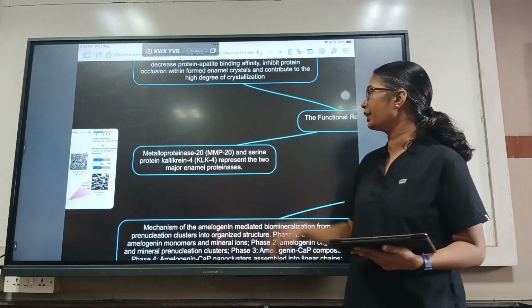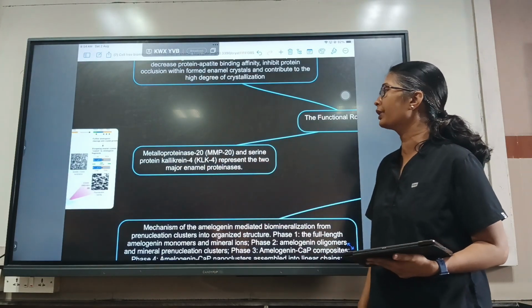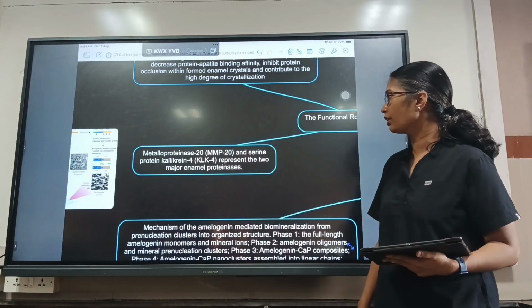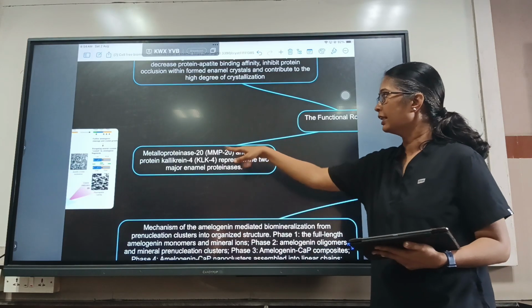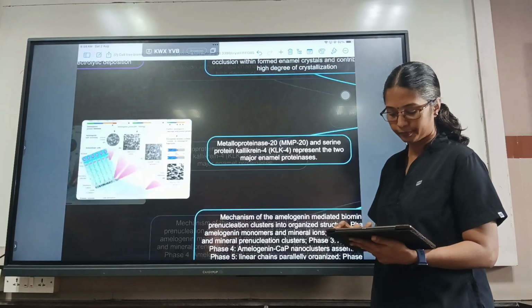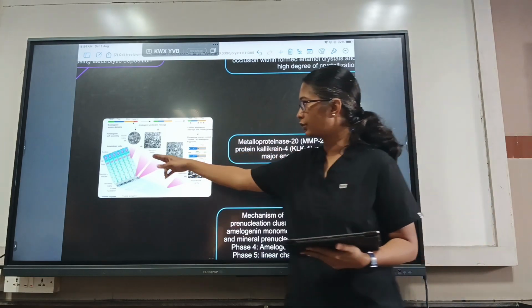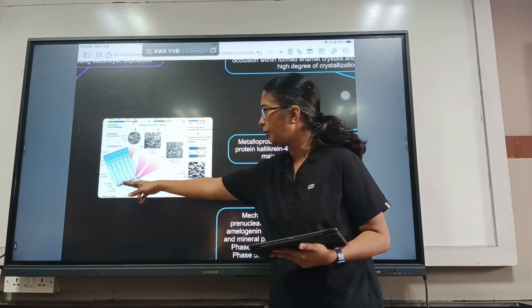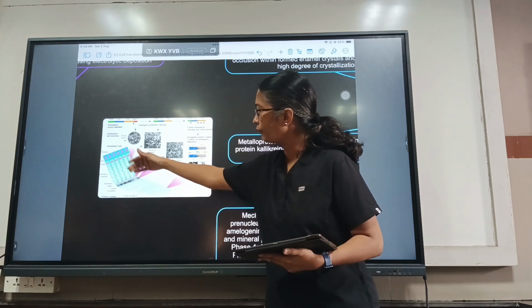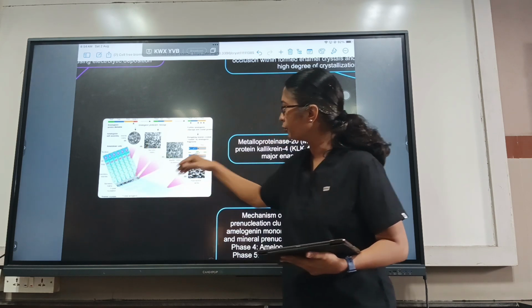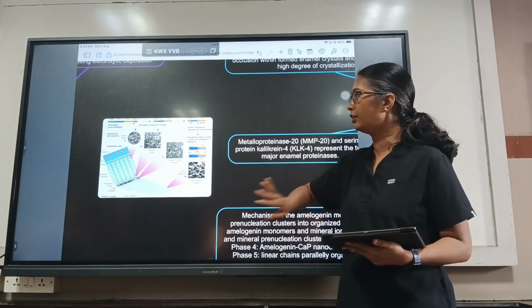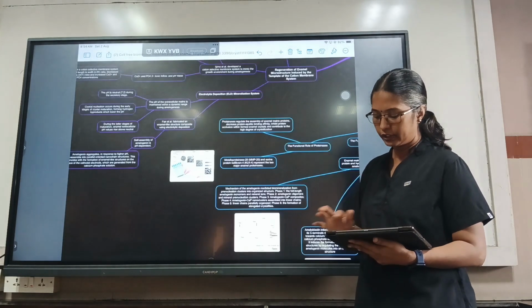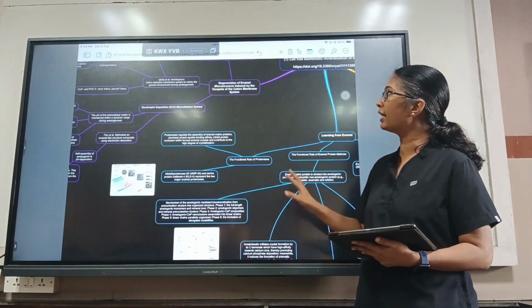And there are matrix metalloproteinase 20 and serine protease kallikrein KLK4 which represent the two major enamel proteinases. So the names of proteinases are MMP20 and KLK4. So when it is forming the enamel crystals along with the organic matrix, slowly it has to be removed. This enzyme should act and remove the organic matrix and leave only the organized crystals there. So this is how the natural formation of enamel happens.